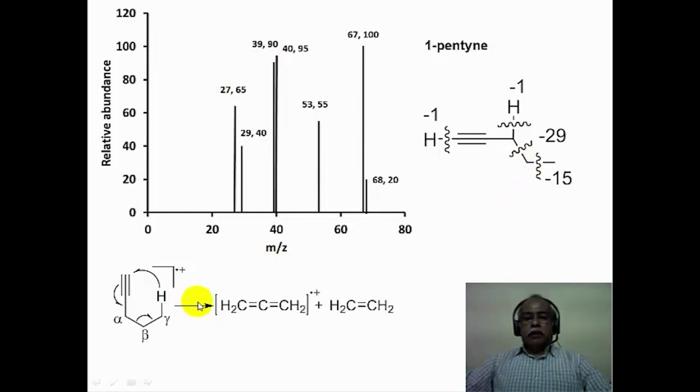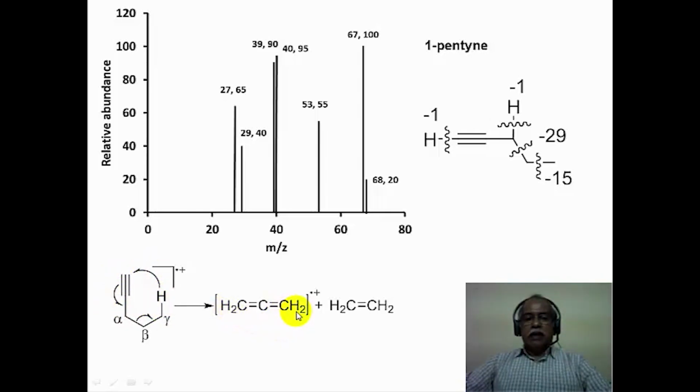And the further fragmentation is the McLafferty rearrangement. Here, because of the C triple bond C, it is capable of undergoing a gamma hydrogen abstraction to this position, resulting in the formation of an allene. The mechanism is as shown by the fish hook arrows. Because we are talking about an odd electron species, we always use fish hook arrows to show the mechanism rather than a regular arrow.